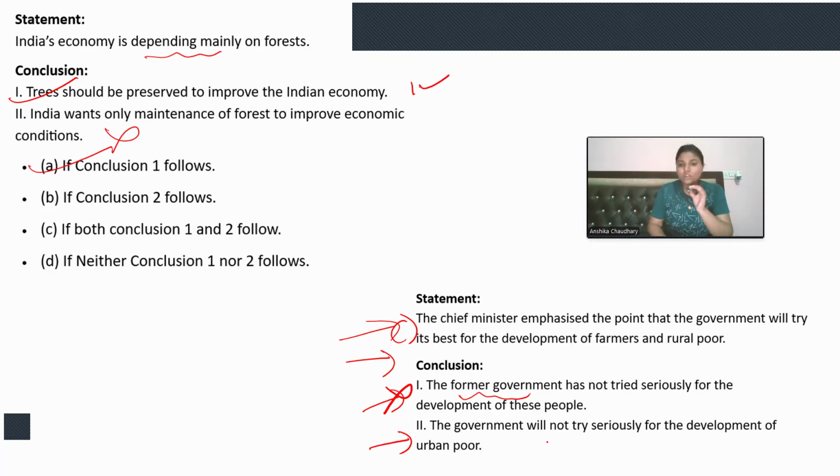The second is: the government will not try seriously for the development of urban poor. About urban poor, there is nothing defined in this statement. So how can we conclude anything about urban poor if it is not written in the statement? Whatever is written in the statement, we just need to look at that only, right? So no conclusion follows for this question.